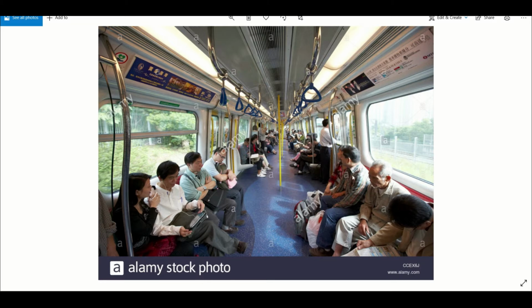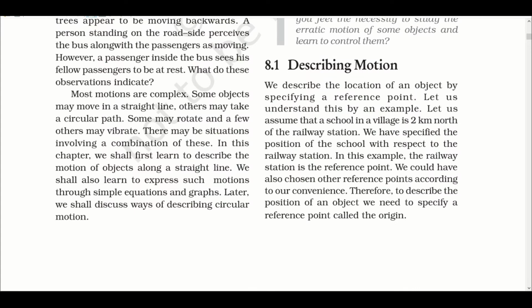So the person sitting in the train feels that the outside is moving, while one standing outside sees that the train is moving, or the person inside the train is moving. So the position changes with respect to a reference point. Most motions are complex. Some objects may move in a straight line, others move in a circular path.